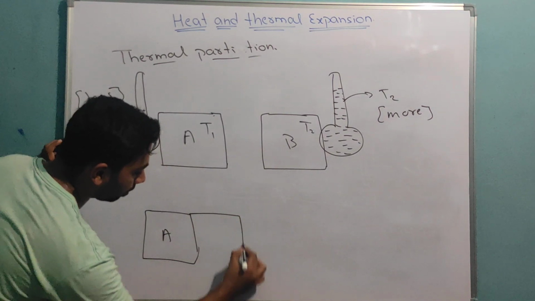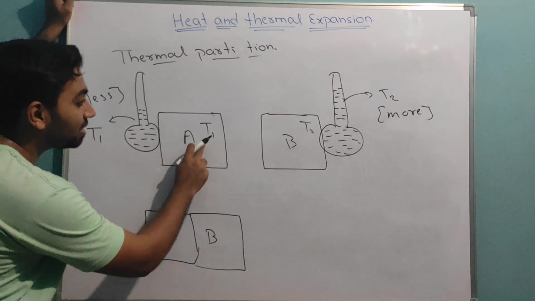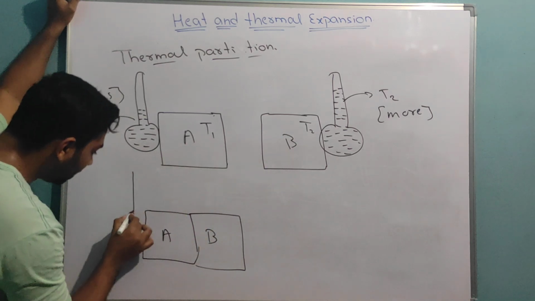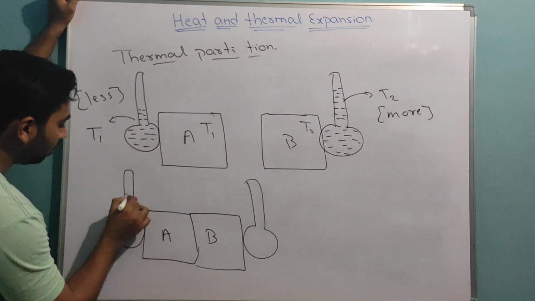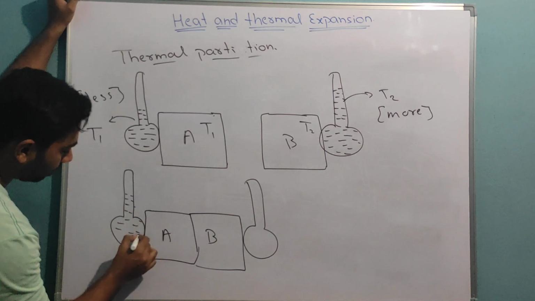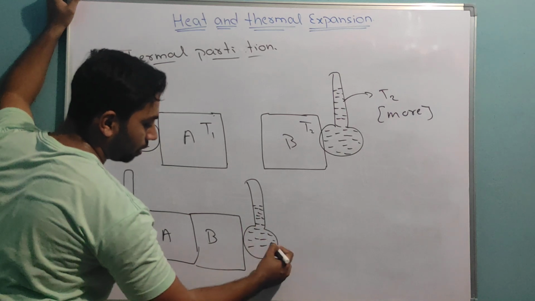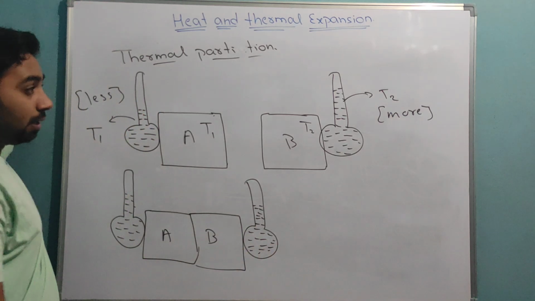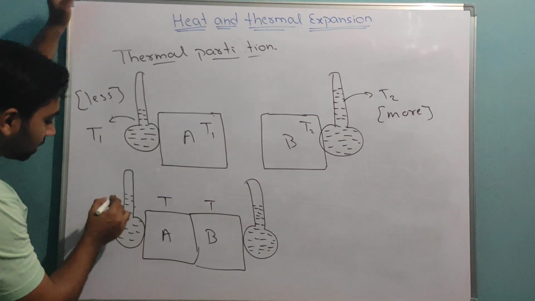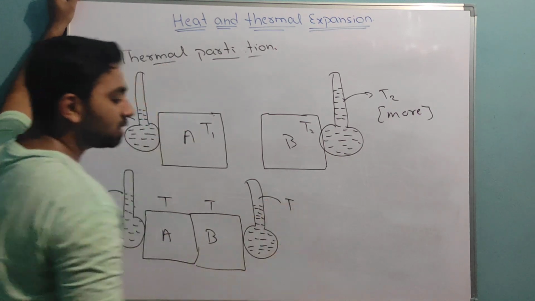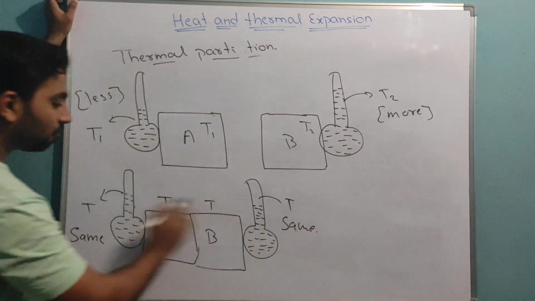If I attach body A and body B, which have temperatures T1 and T2, then we will get a beautiful phenomenon: the temperature of these two bodies will become the same. The temperature of both will be the same.